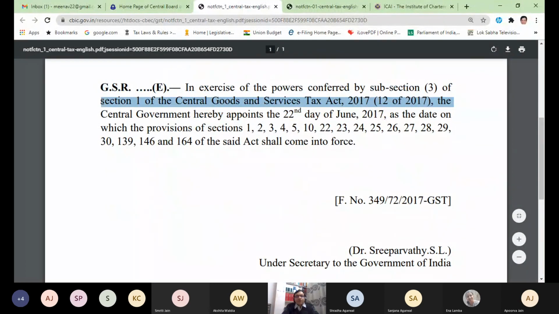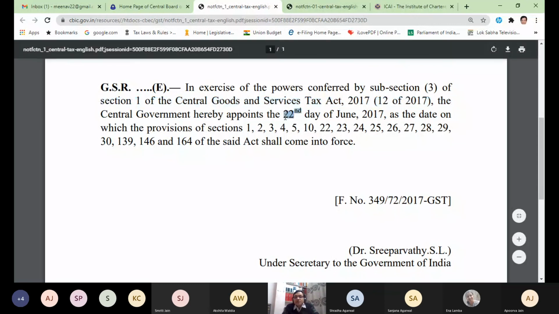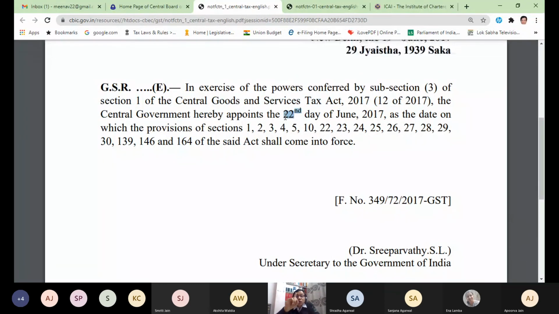CGST Act, section 1 subsection 3, where it was mentioned that different provisions will be applicable from different dates as per the notification of the central government, and that is why it says under which powers it has been issued. The notification itself says that it is issued under section 1 subsection 3 of the CGST Act, and the government fixed the date, 22nd June 17, not for all these sections. For which sections? These are different sections that will come into force.